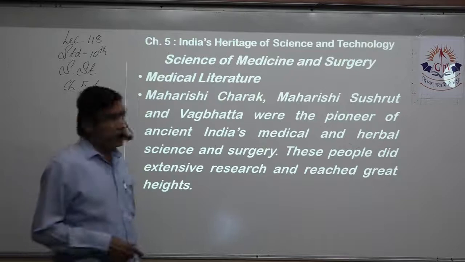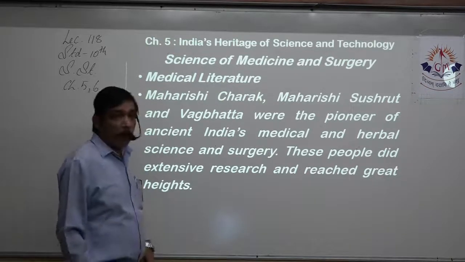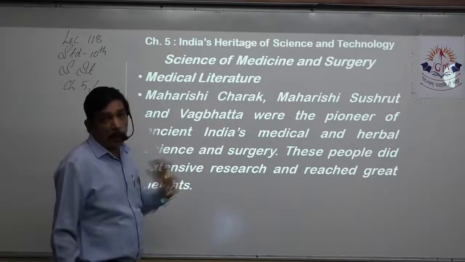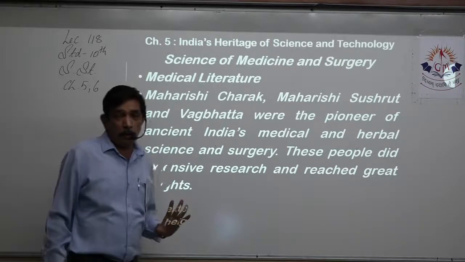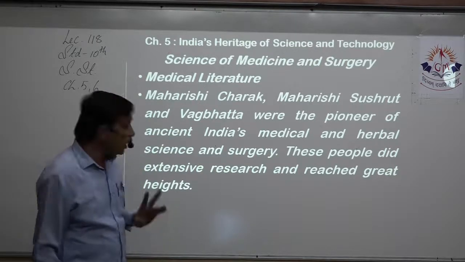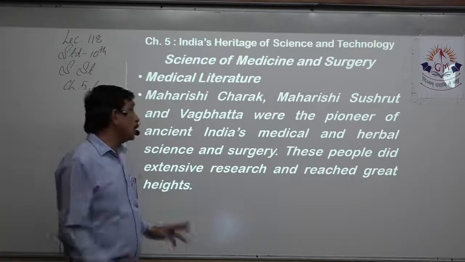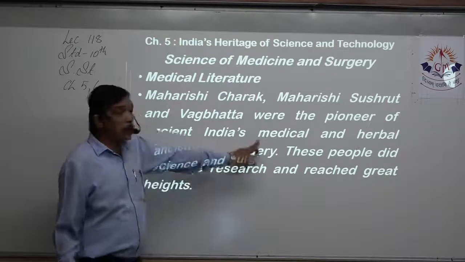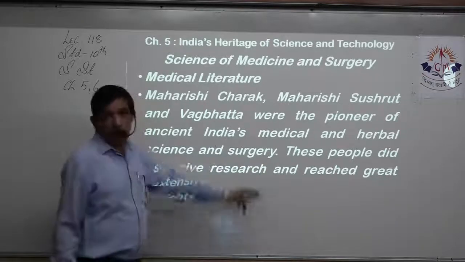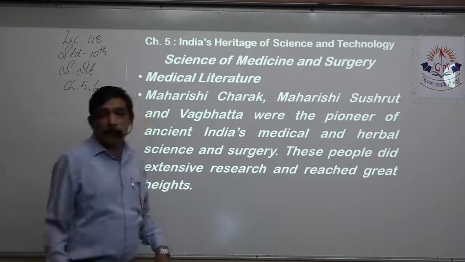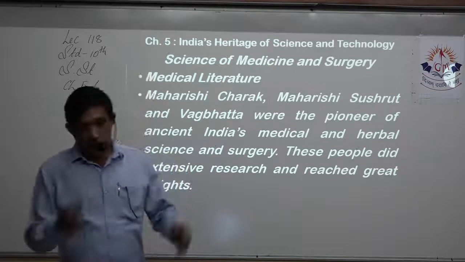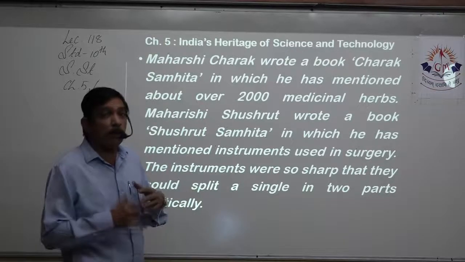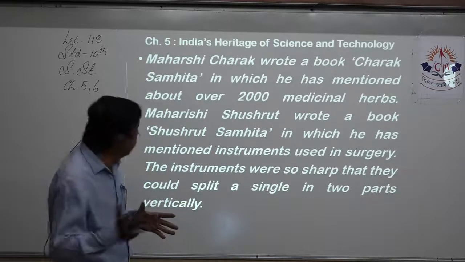Now, medical literature. Three names are to be remembered on a permanent basis: Maharishi Charak, Maharishi Shushruta, and Maharishi Vagbata. All three are revered, quite respected names in the field of medicine and science, and were the pioneers of ancient India's medical and herbal science and also surgery. So there are three, four things: medical, herbal, and surgery. These people did extensive research on their own and reached great heights. Now we explain who is which personality, what has he written, and what are the different findings by that person.